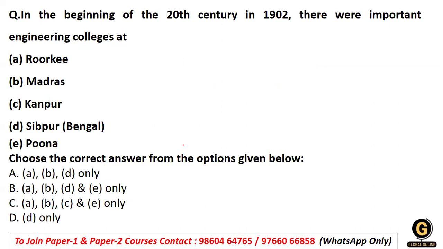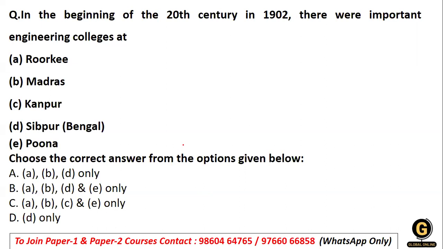In the beginning of the 20th century, in 1902, there were important engineering colleges at what places? Such type of questions are expected once in a while. So whatever comes, you revise it. Perfectly, this question may or may not come. For one question we can take the risk, but we cannot leave the things, right? So: Roorkee, Madras, Kanpur, Bengal, Shibpur, Pune.